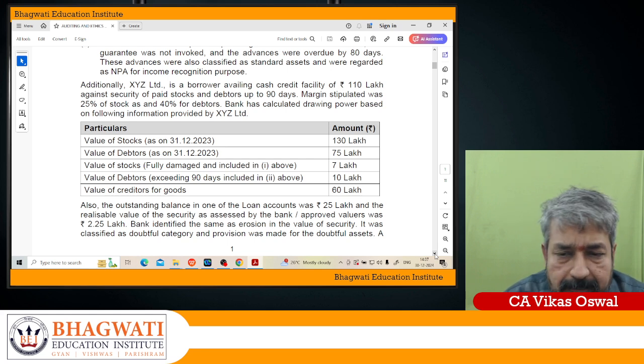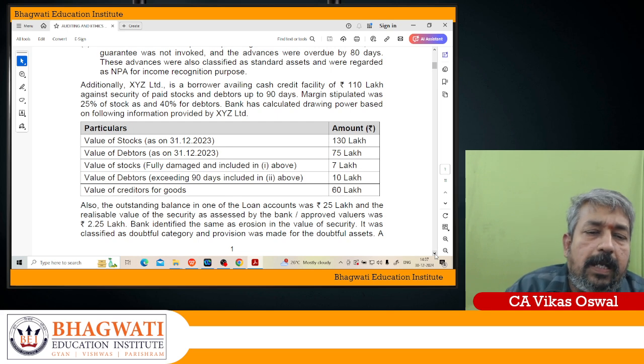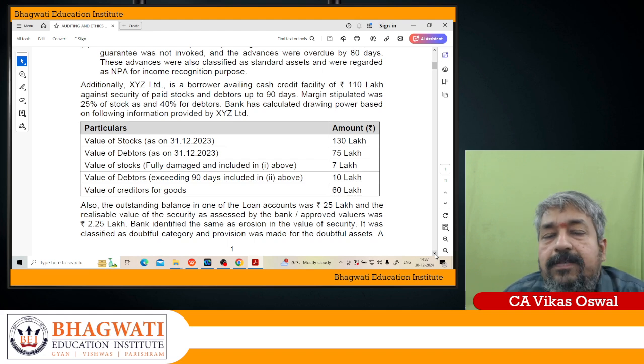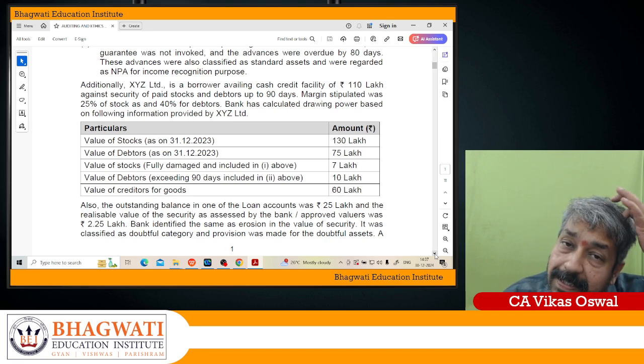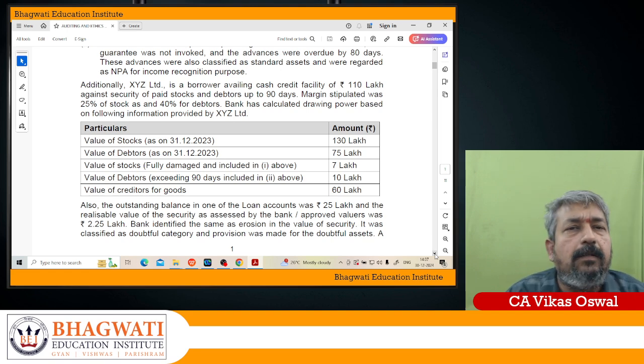Keep that aside. Then debtors 65 lakhs at 60% comes to around 39 lakhs. So 39 lakhs plus 47.25 becomes 86.25 lakhs. 86.25 lakhs will be the amount.